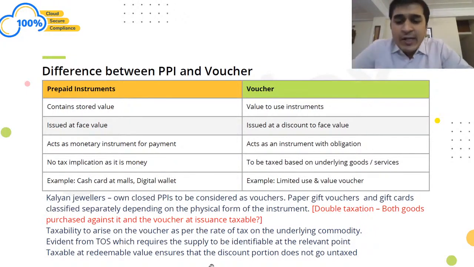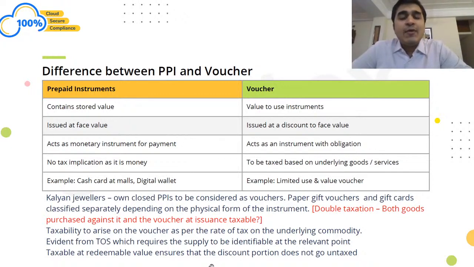Now, as I mentioned, the rate of tax would be based on the underlying commodity. This is evident from the time of supply provision, which requires the supply to be identifiable at the relevant point. The provision says that if I can identify the supply in the voucher, for example, a voucher which says that you can buy a shirt worth 1200 rupees against this voucher, then the supply is identifiable.